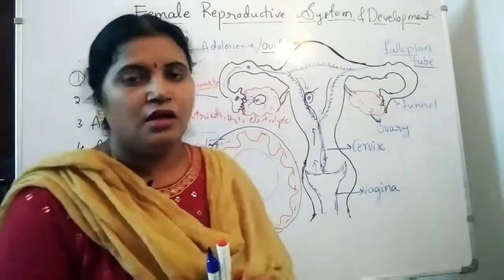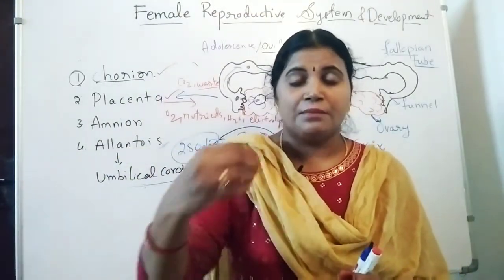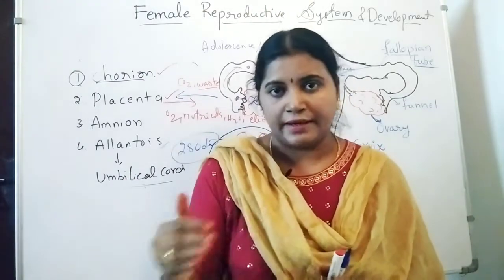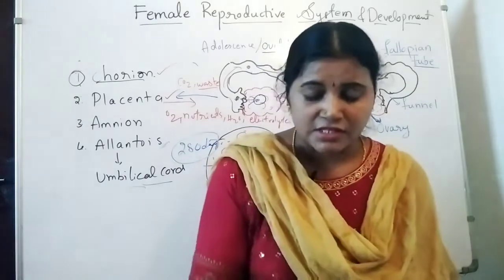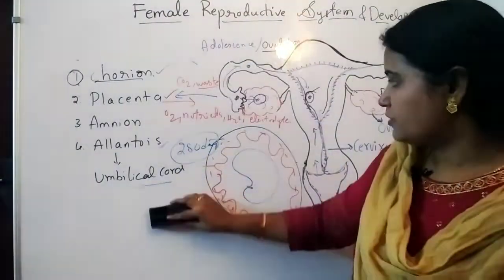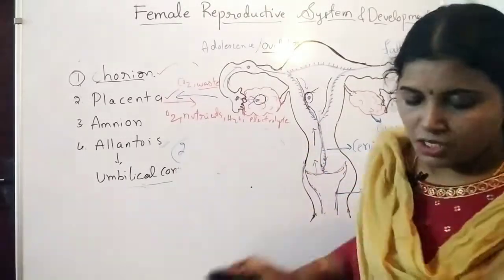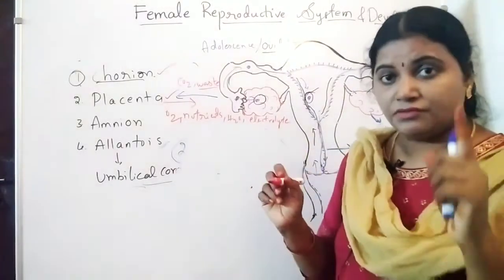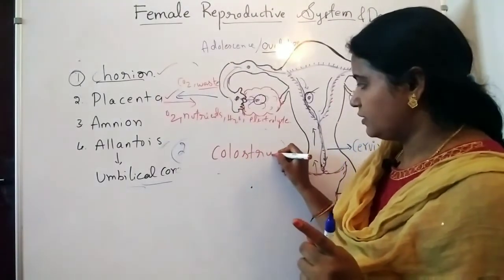So after the childbirth, mammary glands are going to come under action. The mammary glands develop and release the first fluid secretions after the childbirth, known as colostrum. It will be an important MCQ or 1 mark answer.